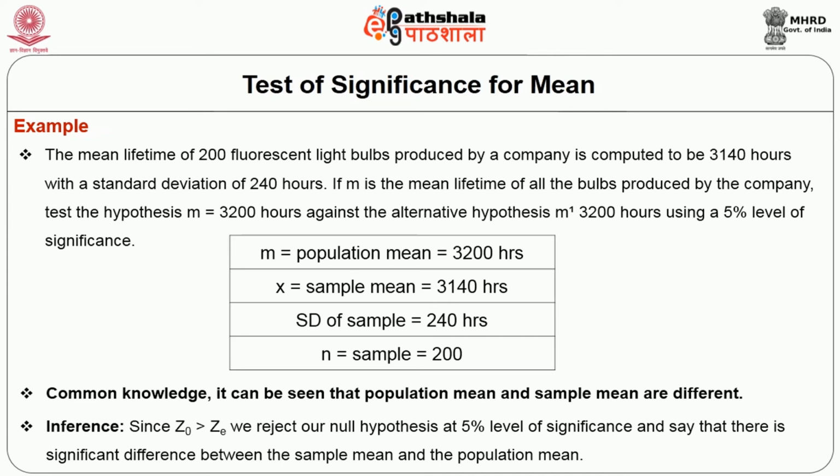Now, on applying the data in the formula, we can see that the observed Z value is greater than the expected Z value. So, we reject our null hypothesis at 5% level of significance, and it can be concluded that there is a significant difference between the sample mean and population mean.